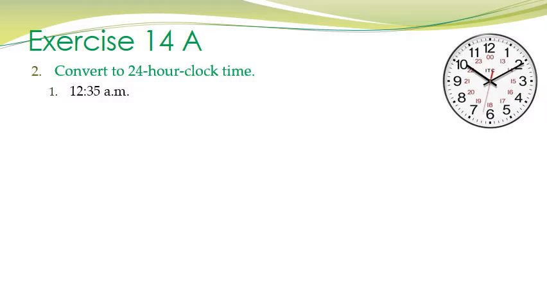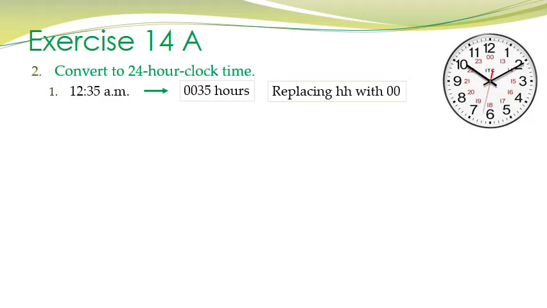Children, if it is a.m., you know it means 35 minutes past 12 midnight. Okay, so the time in the 24-hour clock will be, we will replace hour with 00 and we will write 00:35 hours.